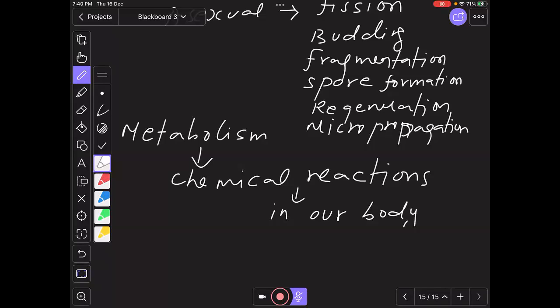Do we read the number of chemical reactions which take place inside our body? No, we are not talking about the chemical reactions. Anywhere throughout your biology chapters, you will not be writing the chemical reactions that take place in chemistry. For example, in organic chemistry you have number of reactions. We don't write the reactions here, but you should be able to understand.